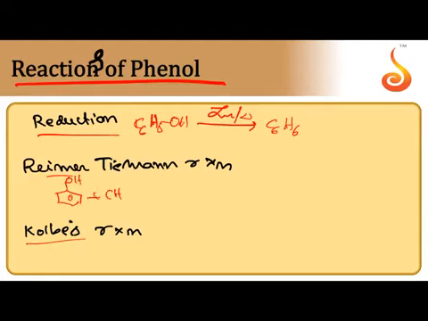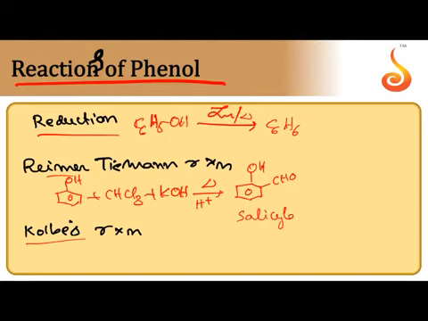When phenol is reacted with chloroform and aqueous potassium hydroxide, followed by acidification, a CHO group is introduced at the ortho position as well as at the para position. But when CHO is introduced at the ortho position, that is the major product. The product is specially called salicylaldehyde.